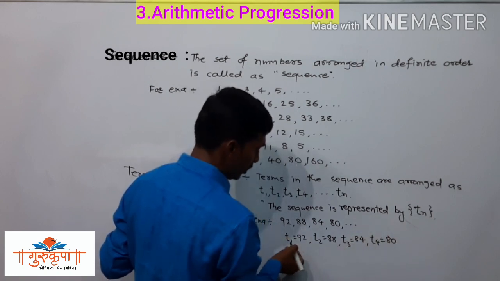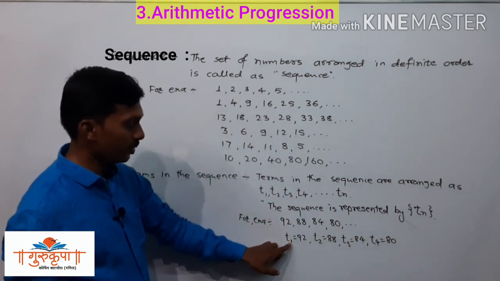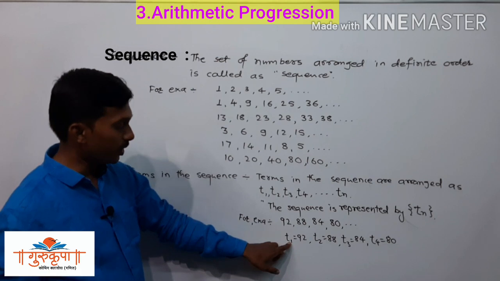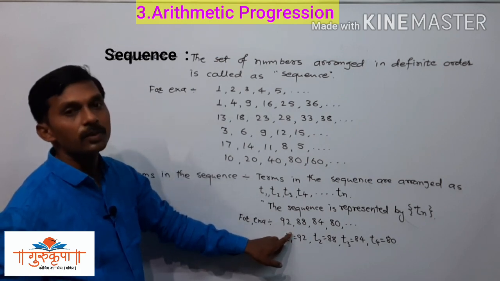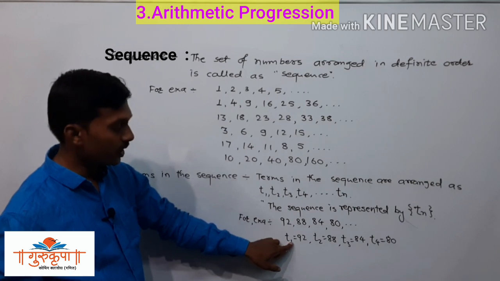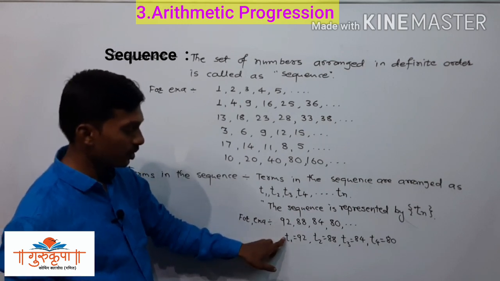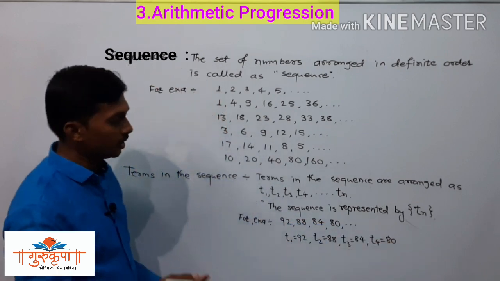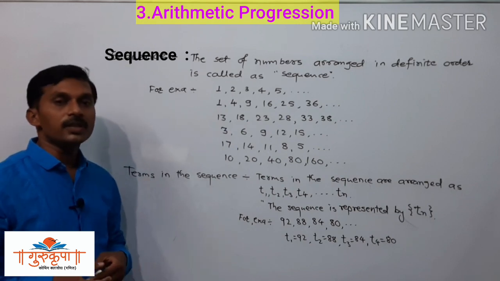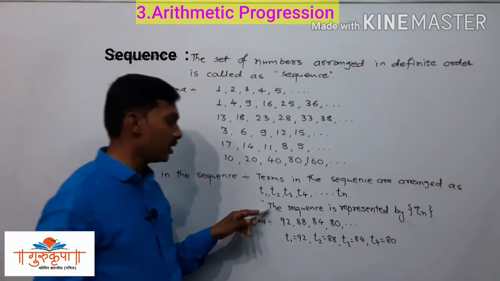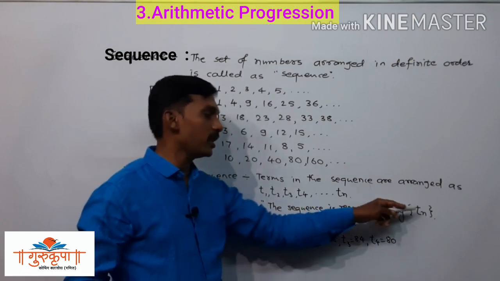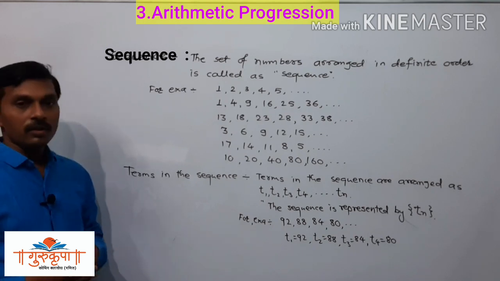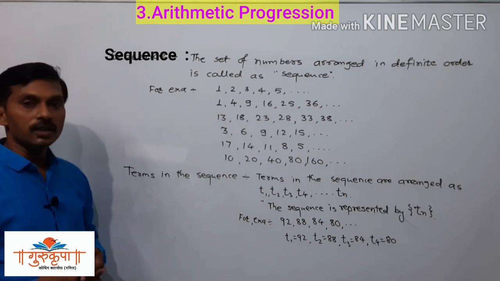At the base we have to write the number of the term. This is the first term, so we have to write T1. The 1 is written at the base of the T, like an index, though we write an index at the head of the number. So here at the base we have to write the number of that term. T is for term: term 1, term 2, term 3, term 4. So T4 is equal to 80. Like this we can represent the terms in the sequence, and the representation of the sequence is Tn in the curly bracket. So this is all about the first concept in this lesson, that is sequence.